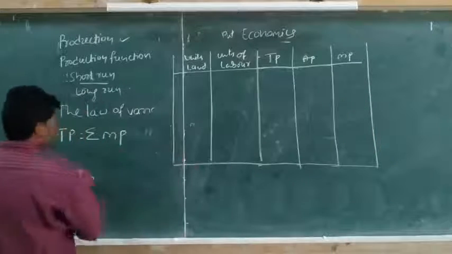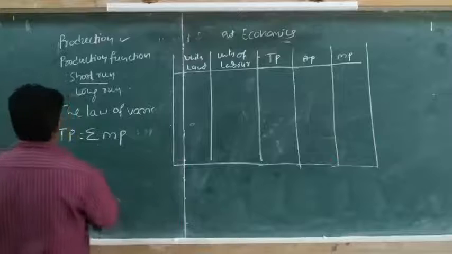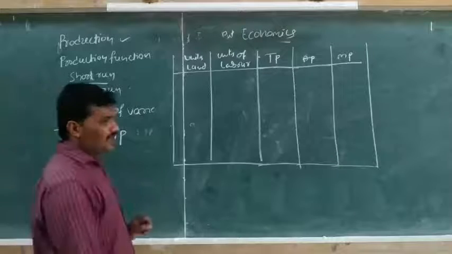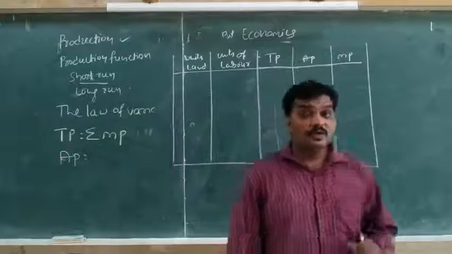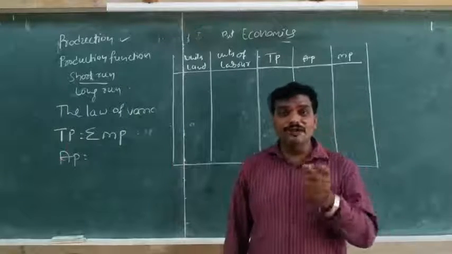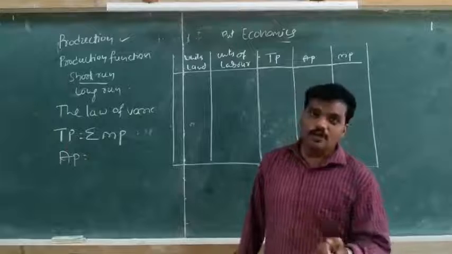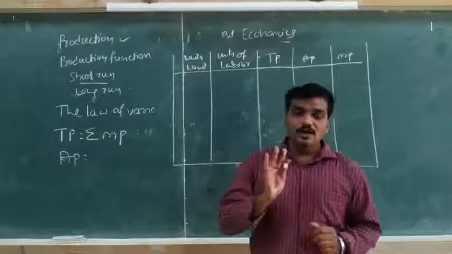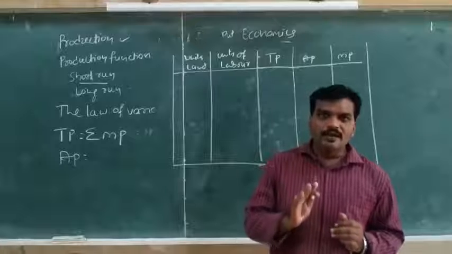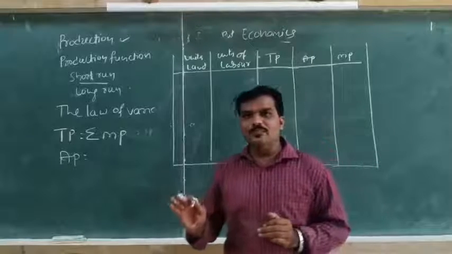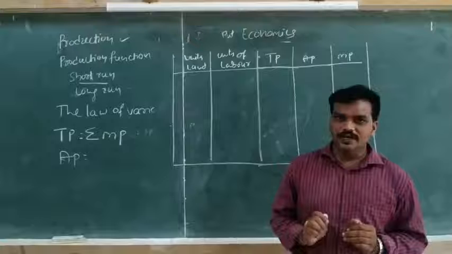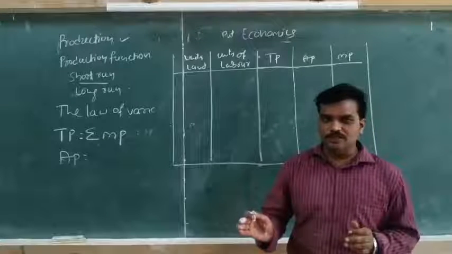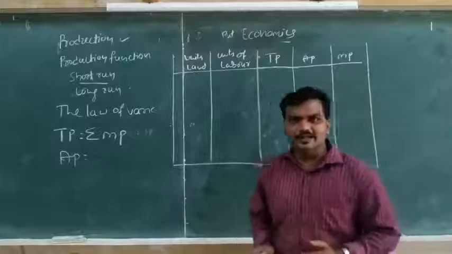The second part is average product. Average means we use the term to find out per unit. So average product means the output per unit of variable input, that is, output per unit of variable factors of production. How can we calculate this?